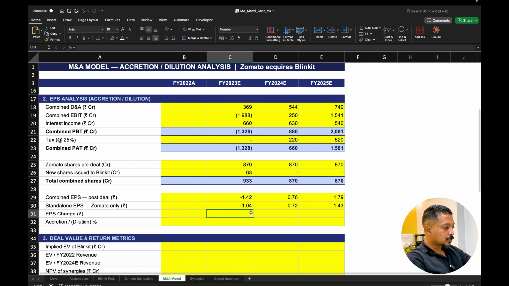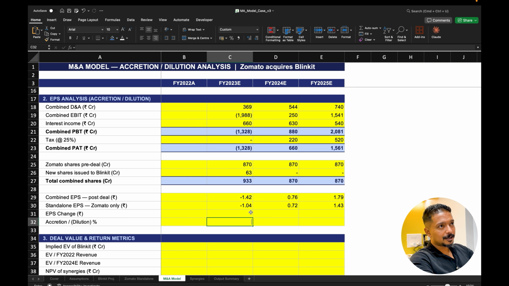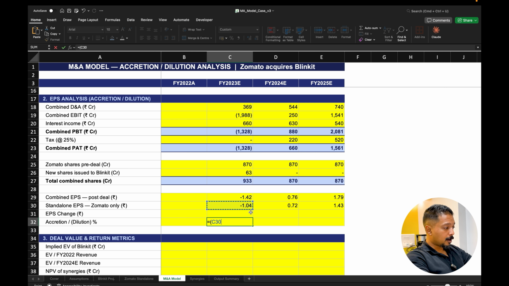So the EPS change, what is accretion or dilution, is basically trying to find out what is the change, right? So if you see my combined EPS minus my old EPS, divided by the absolute of the old EPS, then what is the actual change?